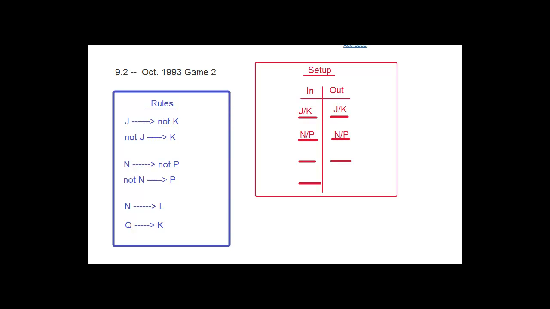So that straightens out the JK, obviously. We would put J in and K out. But then the fact that we choose the L, does that dictate to us anything about the N and the P? And the answer is no. And so right away, we know that that can't be the answer.